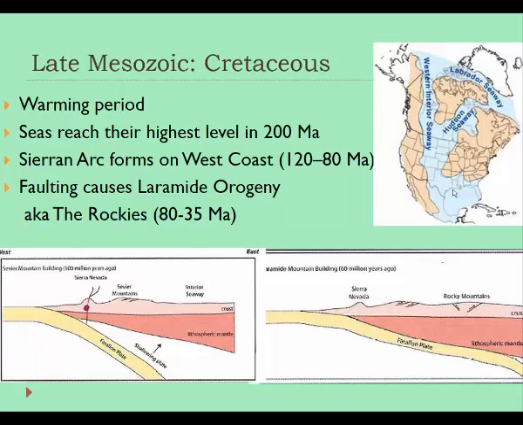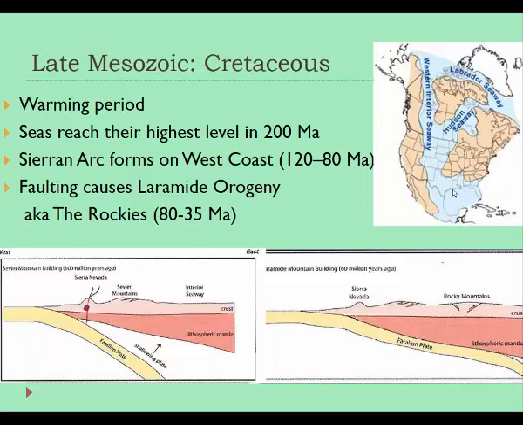And then more recently than that, there was a shift in the angle at which that Farallon plate was subducting. While it was subducting around 100 million years ago to create the Sierran Arc, it was subducting at an angle that was a little bit deeper. And then maybe because of a change in the rate at which it was subducting, it started to be buoyed up around 80 million years ago. So the diagram on the right, as compared to the left, shows this plate subducting at this more shallow angle.